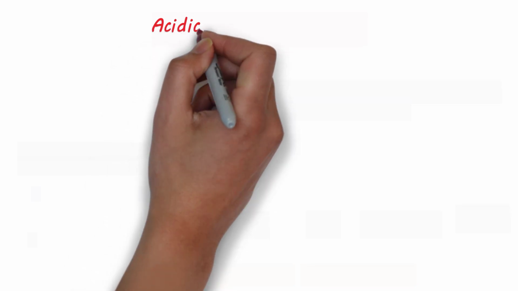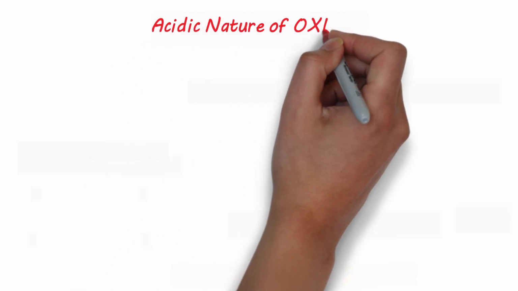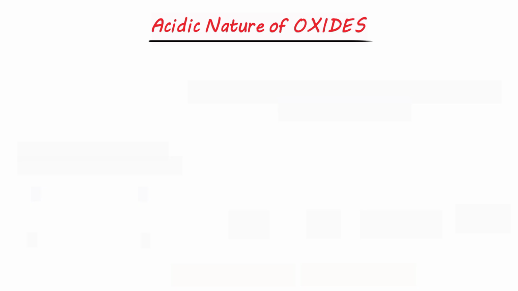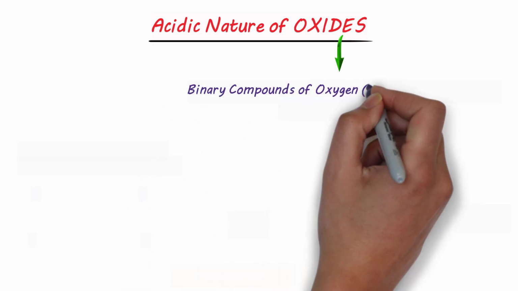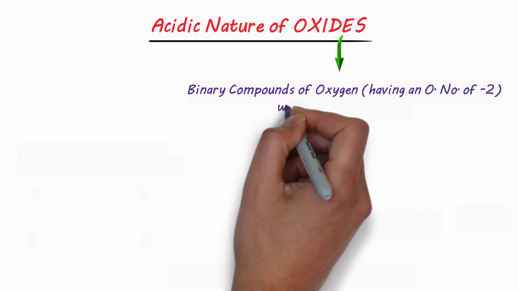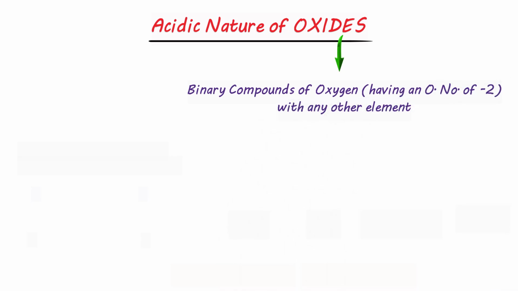Welcome back. Let's talk about the acidic nature of oxides. Before talking about the acidic nature, let us see what oxides are. Oxides are actually the binary compounds of oxygen having an oxidation number of -2 with any other element.